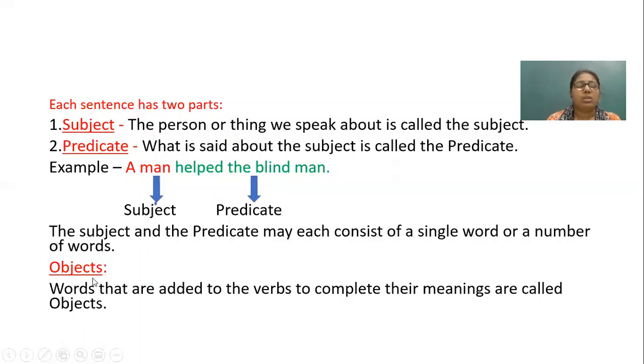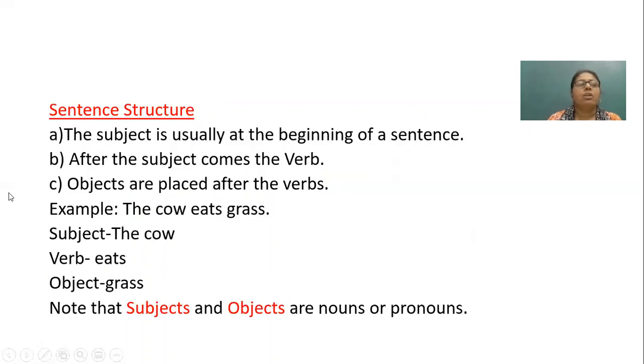Now, objects. Words that are added to the verbs to complete their meanings are called objects. Now, here in the sentence, helped is the verb, and with helped we have added the blind man. So, the blind man is the object in the sentence.